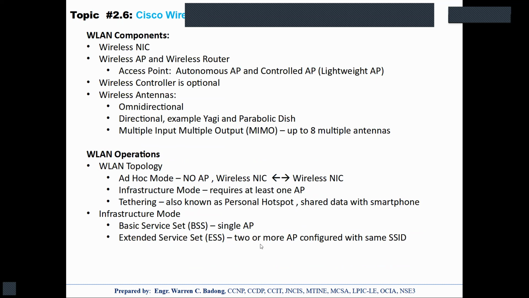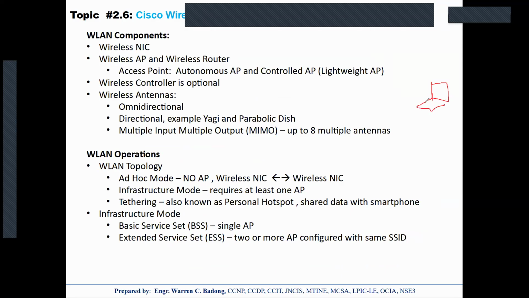So what are our components? Let us see, if you are going to implement a wireless LAN, what do we need? In our client, on our computer, you make sure that you have a device with support for a wireless NIC. And this wireless NIC can connect to an AP. That's an AP. So in order to connect wirelessly, you need a wireless access point. Normally, a wireless router has a built-in AP.